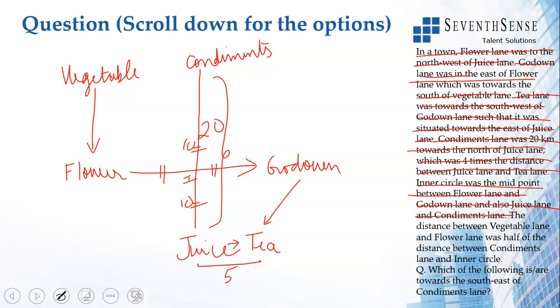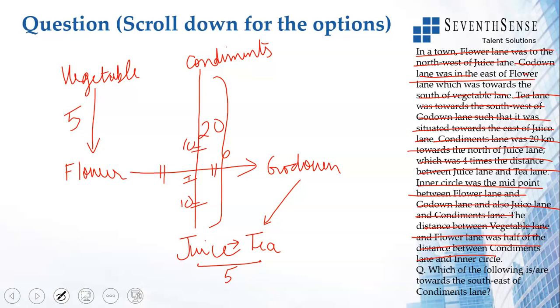Distance between vegetable lane and flower lane was half of the distance between condiments lane and inner circle. So condiments lane and inner circle is 10. So distance between flower lane and vegetable lane is 5. So that is also taken care of. Now which of the following is towards the southeast of the condiments lane? The only one which is south, no, could be 2. So southeast of condiments lane.